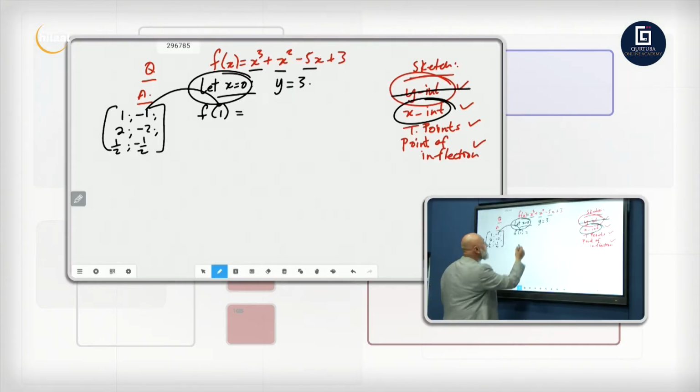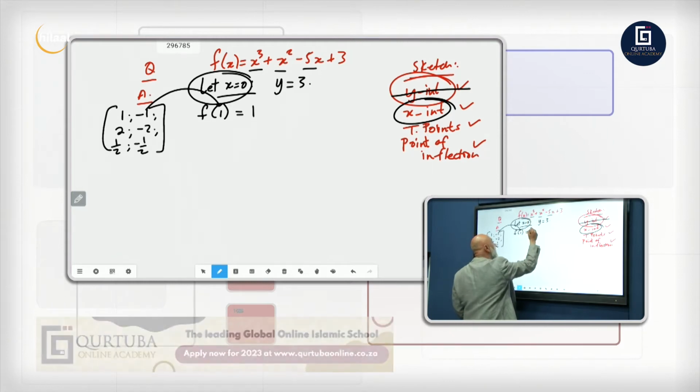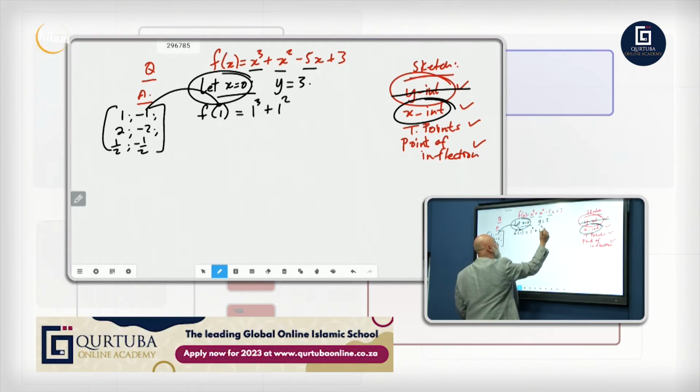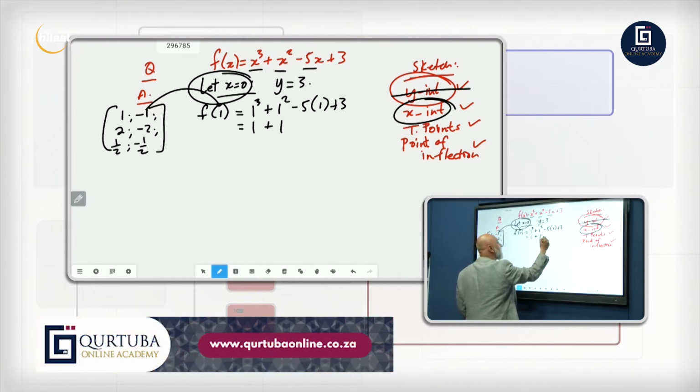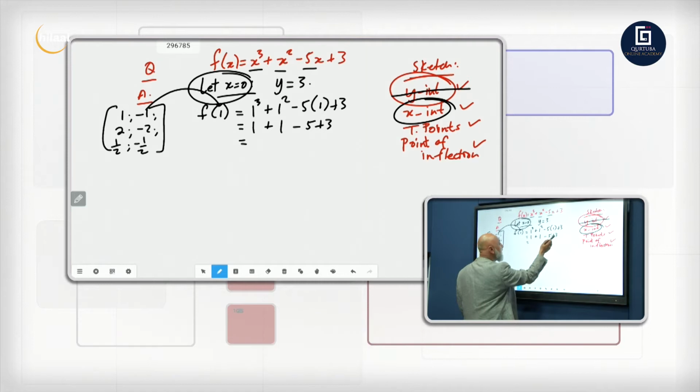Right, so let's try f of 1. For every x, we're going to put 1. 1 cubed plus 1 squared minus 5 into 1 plus 3. This is equal to 1 cubed is 1, plus 1, minus 5, plus 3. 1 plus 1 is 2. 2 plus 3 is 5. 5 minus 5 is 0. So therefore, yay, we got 0 as a remainder.